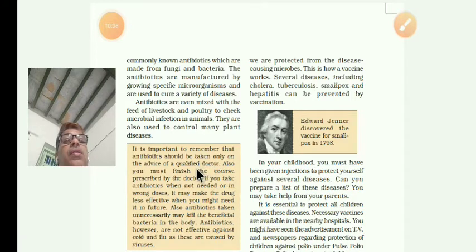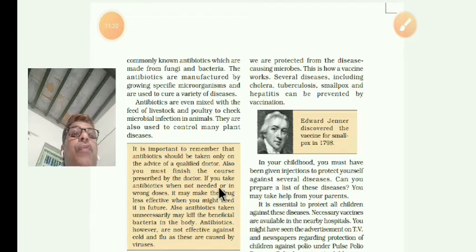Remember students, when you are using medicines like antibiotics, you should go to a qualified doctor. Qualified means well-known, qualified doctors, not just any doctors. And you must also finish the course prescribed by the doctor. Suppose the doctor says take this medicine for 1 week, or 8 days, or 10 days. Sometimes within 2 or 3 days you are cured, and then you stop the medicine. You should not do that. You have to complete the dose that is given, and complete the course.